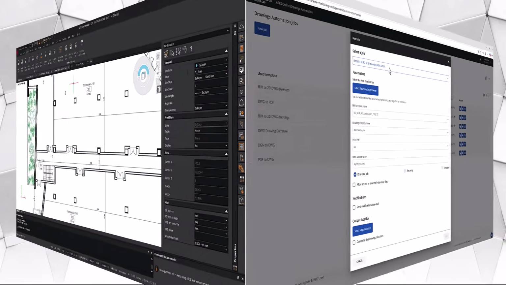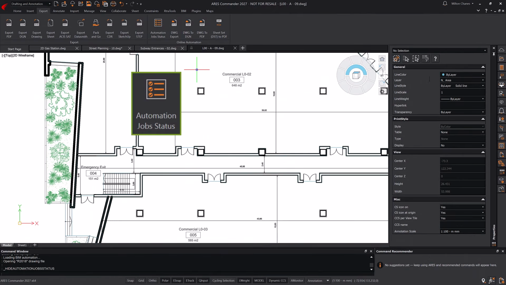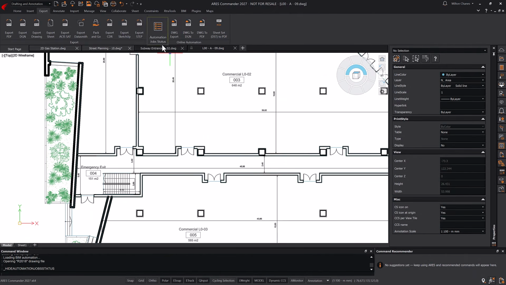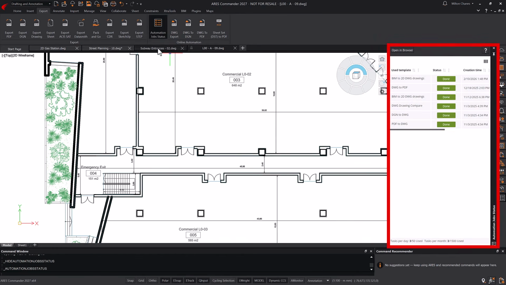In the meantime, let's return to ARES Commander. The Automation Job Status palette lets you track the status of your automation jobs, whether they were created in ARES Commander or ARES Kudo, since they are linked to your Trinity account. With our drawing stored in the cloud, we can run any of the available automation jobs.